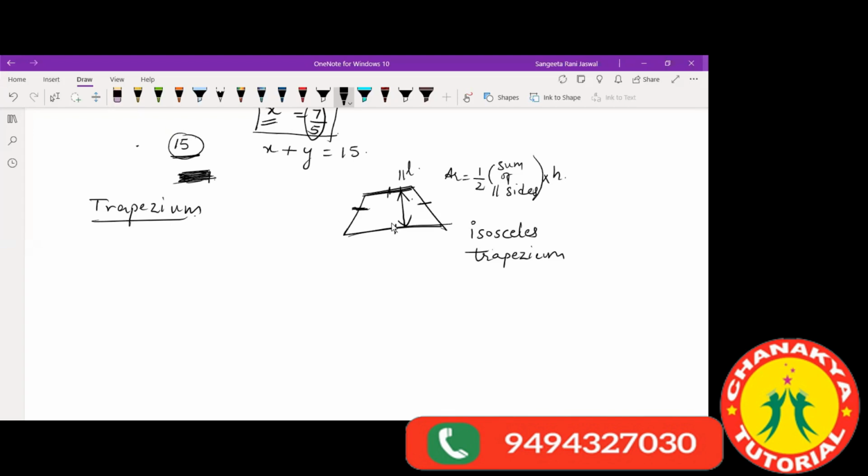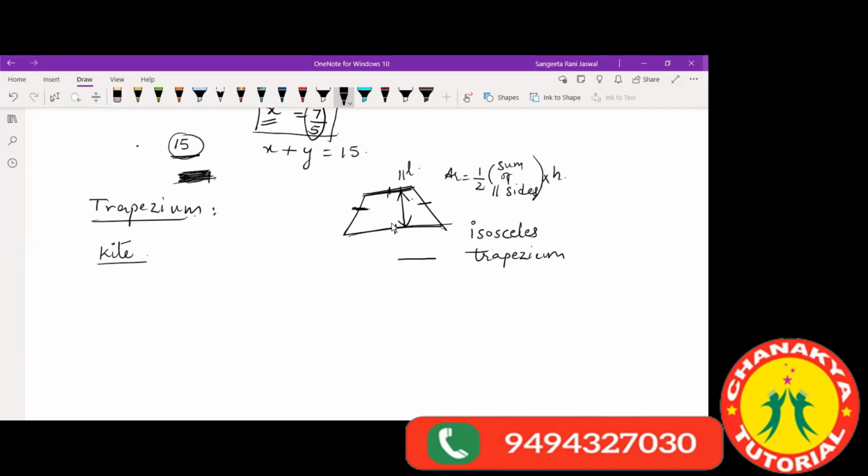Then what is trapezoid, ma'am? Trapezoid you don't have here now. Ma'am, what if the parallel sides of the trapezium are equal?